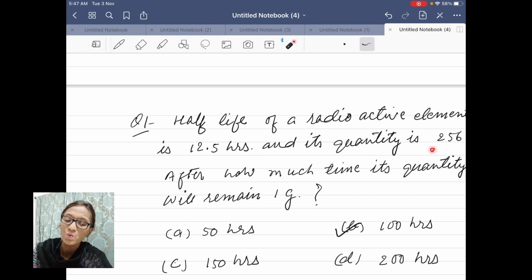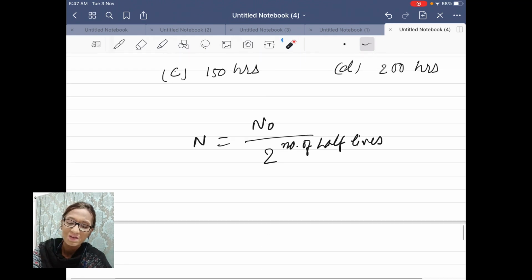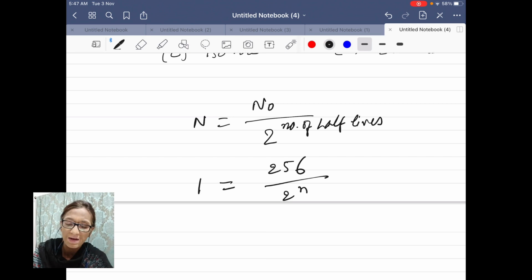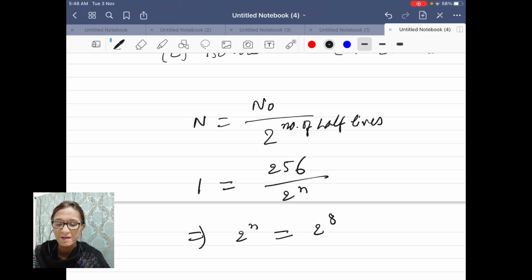The initial mass is 256 and finally you are left with 1 gram. So let me put these quantities here. 1 is equal to 256 divided by 2 power n, and 256 is changed into 2 power 8. So this implies that n is equal to 8.